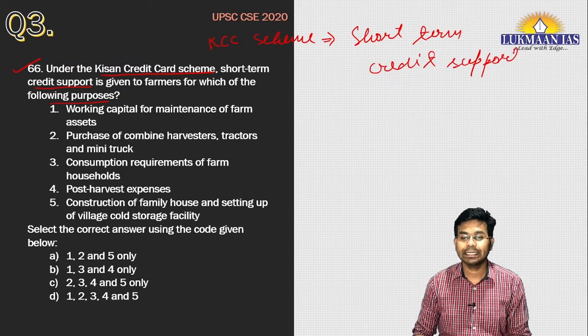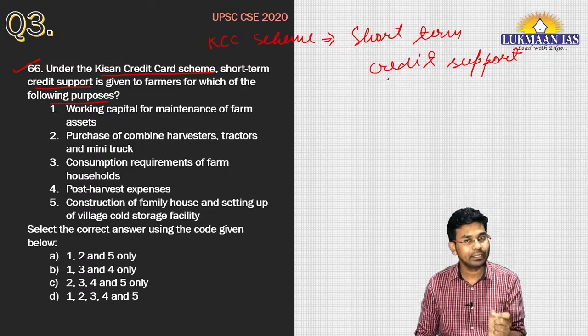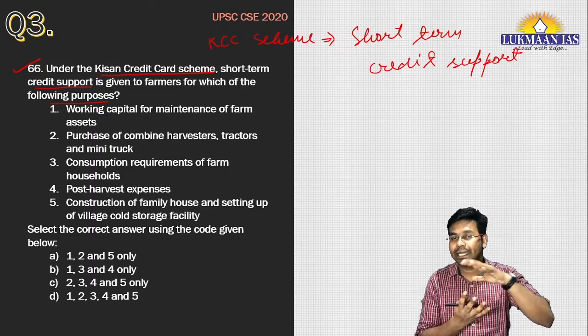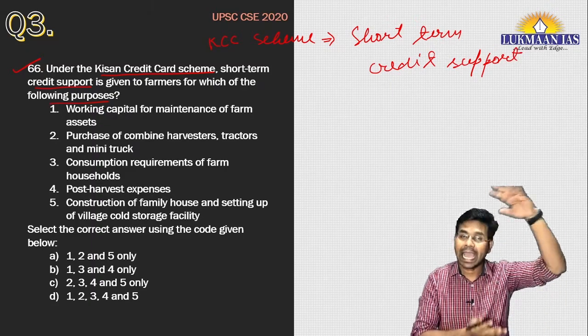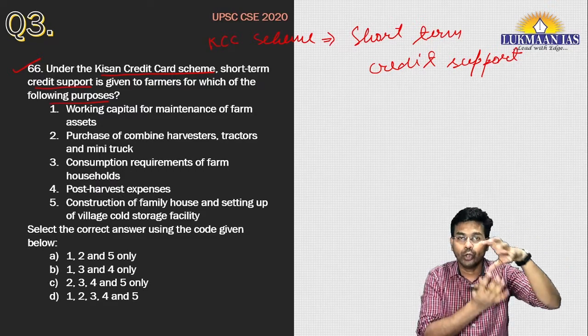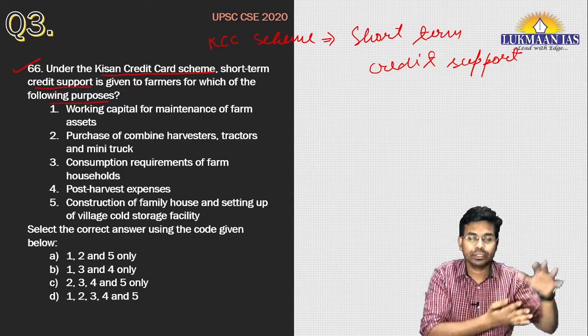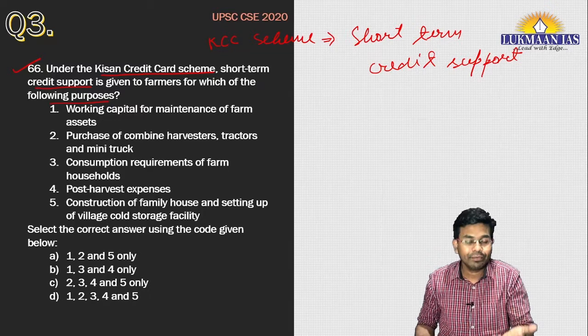If it is short term credit support, definitely it will not be a very high amount. It is going to be a very low amount, so that it just supports the farmers in the time of distress.